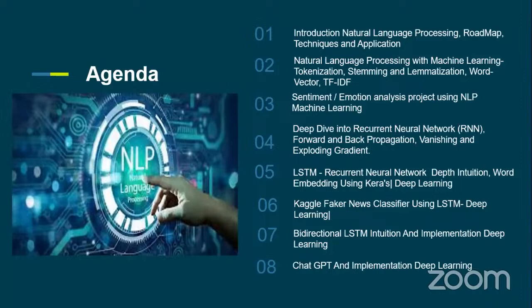Then I will also explain advanced topics like the recurrent neural network and how it works. I'll cover one framework, which is the advanced level of the recurrent neural network, the LSTM model. If time permits, with the LSTM model I will definitely show you how to build a fake news classifier. That's going to be the second highlighting project.